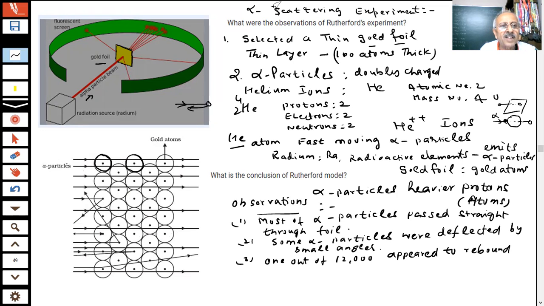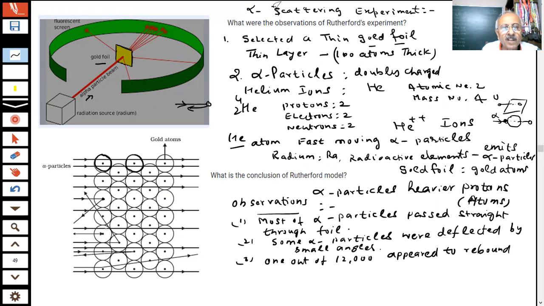Student, most of these particles pass straight. Only when they strike the positive part of the atom will they rebound. This is the positive part of the atom, which I'm now calling the nucleus, where the entire positive charge is present, where all the protons are present. It is deflected when it hits it, or it rebounds back. In some cases, 1 after 12,000, it rebounds back.